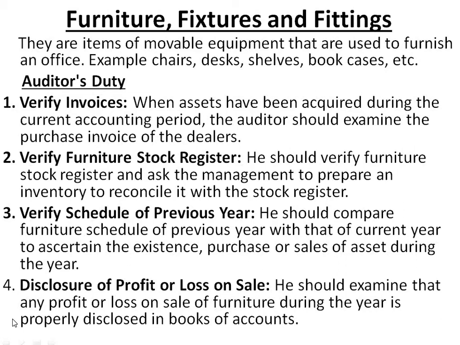Next, verify the schedule of previous years. He should compare the furniture schedule of the previous year with that of the current year to ascertain the existence, purchase or sale of assets during the year. As I already told, the auditor should compare the previous furniture which has been carried forward, plus the new furniture which has been purchased.